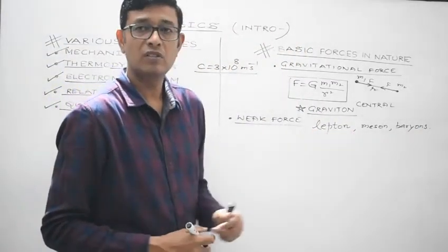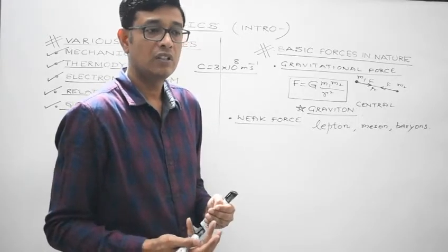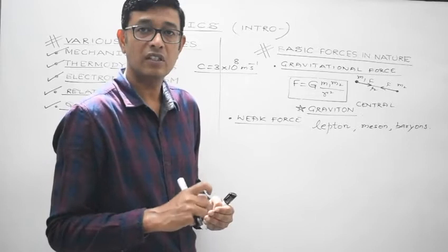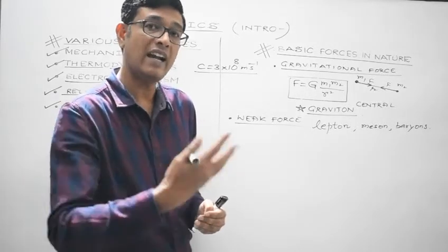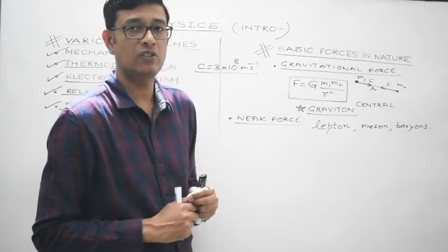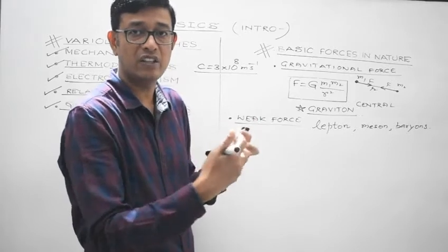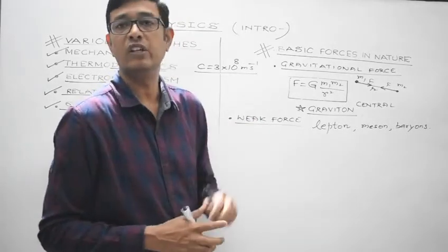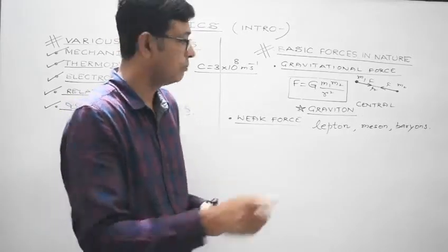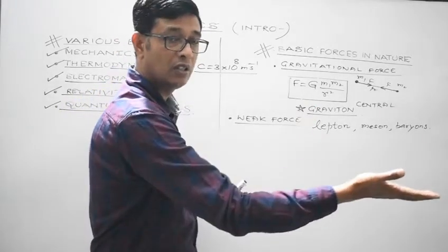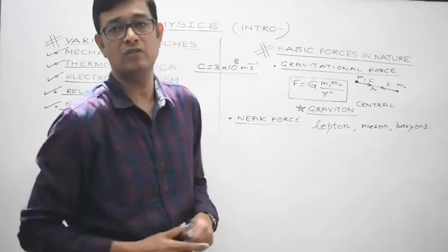What are leptons? These are a class of elementary particles that includes electrons, muons, M-U-O-N-S, neutrinos and their antiparticles. So between these elementary particles, the interaction is due to weak force. Weak force accounts for the interaction between a lepton and another lepton, a lepton and a meson, or a lepton and a baryon, right?